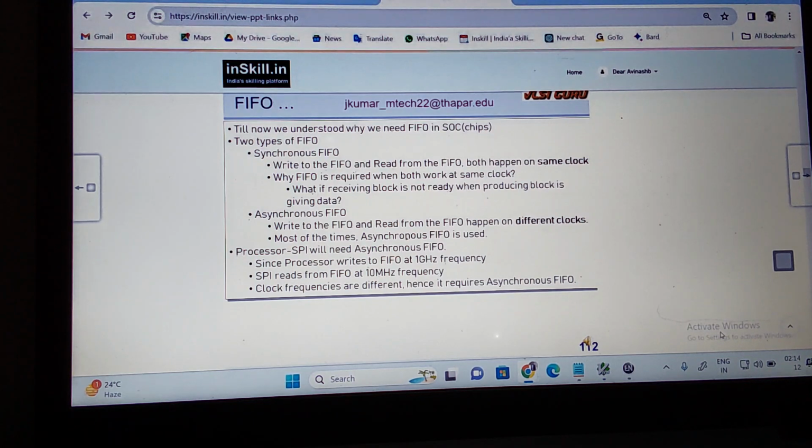Now let us see what extra control signals you can use for the buffer to make sure that full write and read happen. Okay, any error is there. What is any error based upon the depth? So we'll see what extra control signals we're using for the buffer. We'll start with that. You understand?